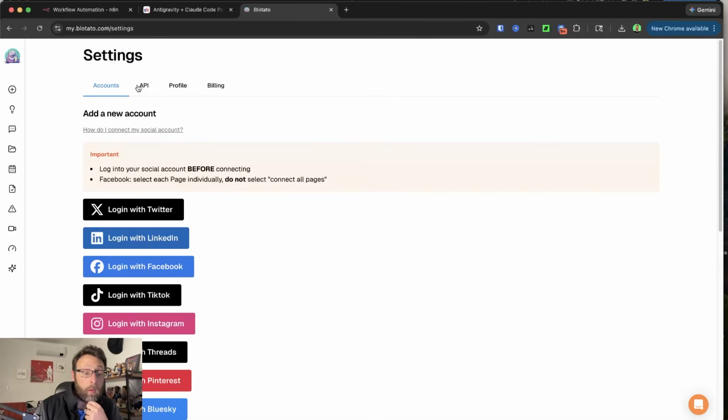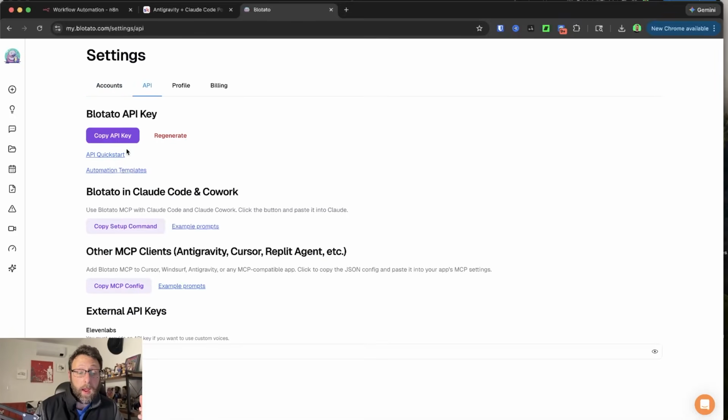The next thing we're going to do is go over to the API, and you can copy your API key. But really, they just came out with their MCP server, which is super, super powerful, because all you have to do is copy this MCP configuration, and now I can come into Antigravity and say, "Hey, here's everything you need to know about Blotato. You figure it out," which is why these vibe coding platforms are legitimately so crazy powerful right now.